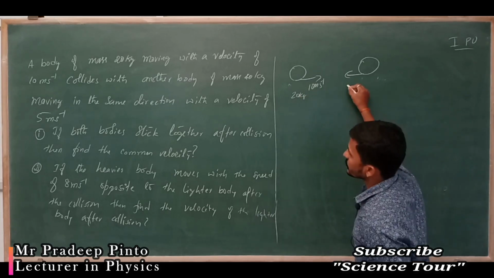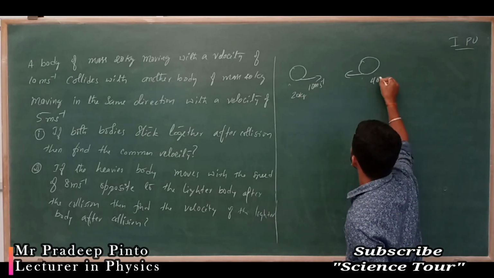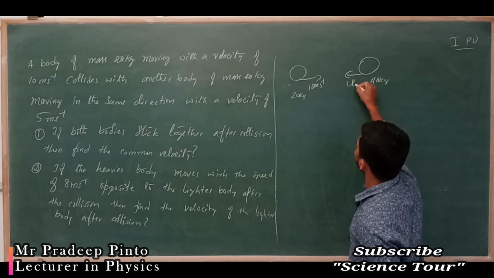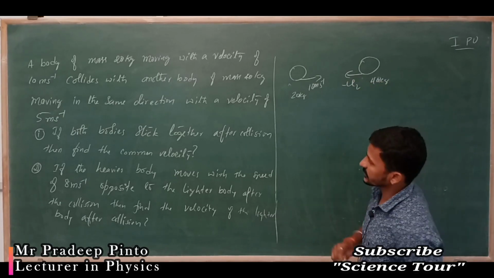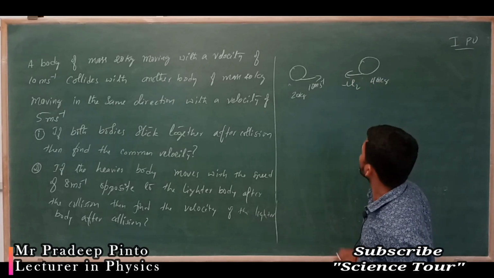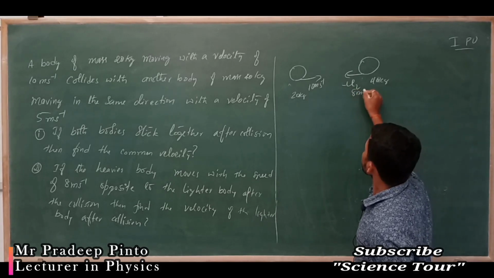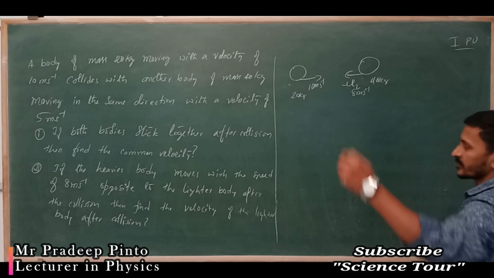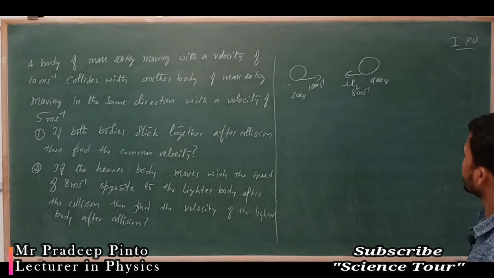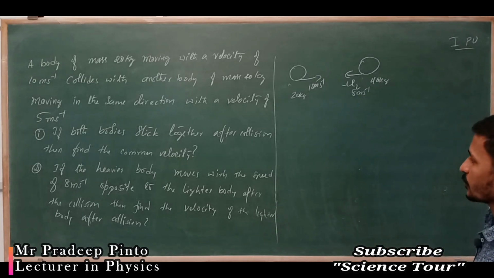Here it is 40 kg, and it is moving with u2 in the opposite direction, with the speed of 8 meter per second, opposite to the lighter body. After collision, find out the velocity of the lighter body.